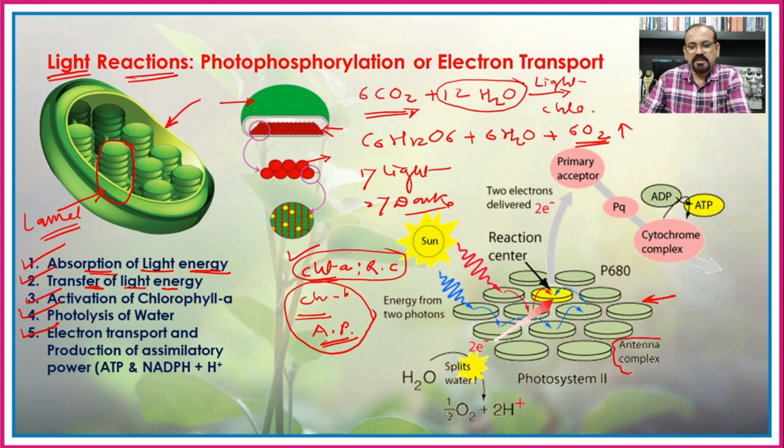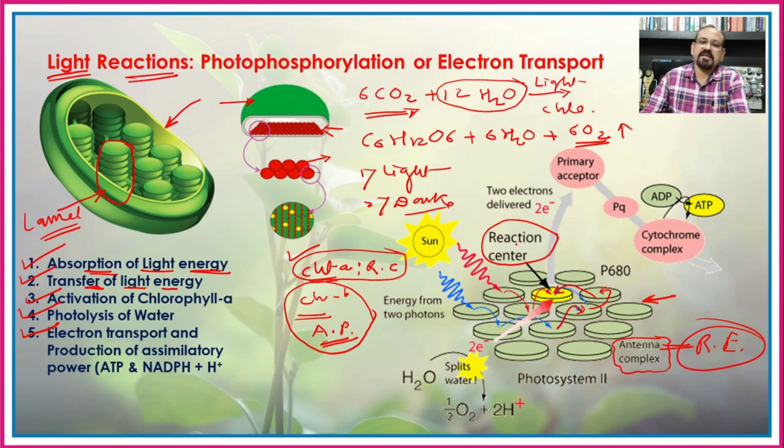So second one, the transfer of light energy. Here these different pigments which are present are considered as an antenna complex, as they are responsible to receive the radiant energy, that is the sunlight. So these different pigments, when they absorb the light, they transfer this light energy to the other pigments, and finally that light energy or the radiant energy is transferred to the pigment, that is the chlorophyll A, and that is known as the reaction center.